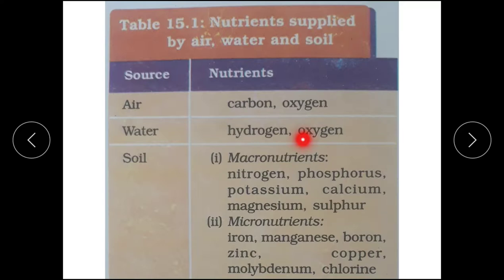Take out your textbooks and cancel oxygen. Water gives only one nutrient, that is hydrogen. So totally 1, 2, 3, and the remaining 13 nutrients are obtained from soil.